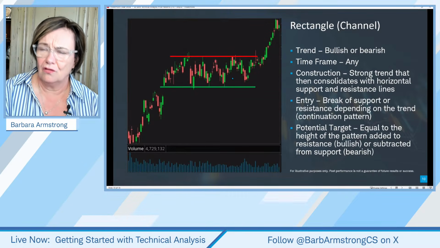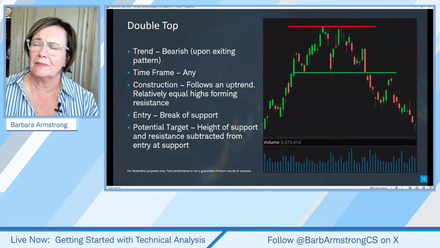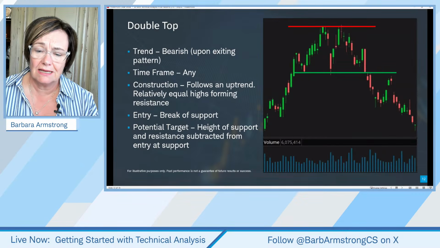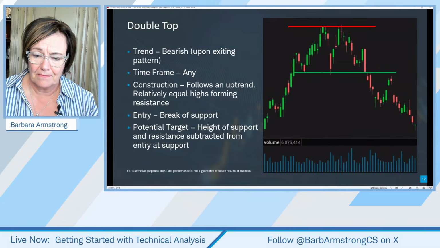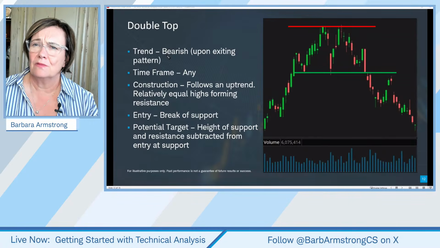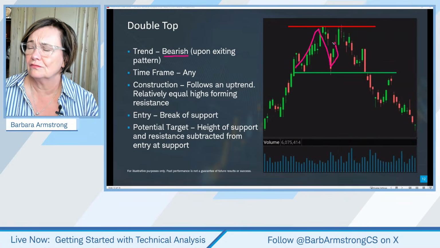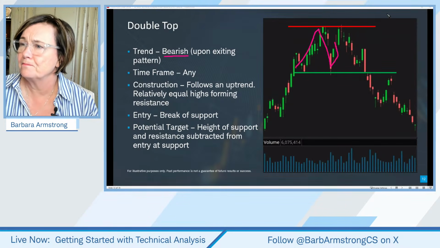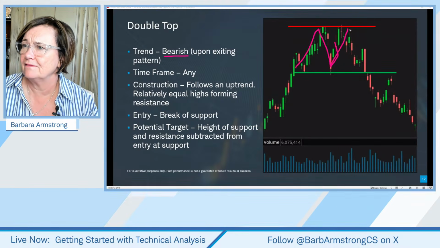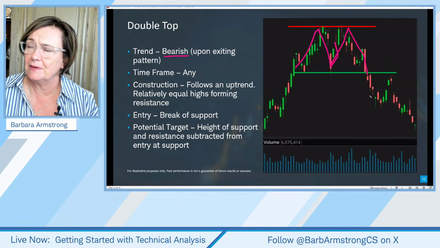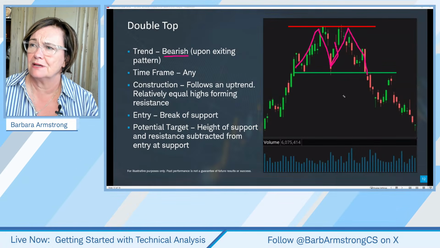Now, a lot of these patterns, now this is a bearish pattern, and we're seeing some of these potentially setting up right now. We aren't seeing as many that have broken down, and I don't recall I'd be bringing one up if I found one on the charts today. So if you have seen one where it's broken down, type it into the chat and we can bring it up and discuss it.